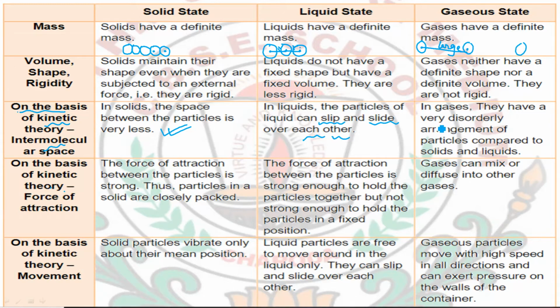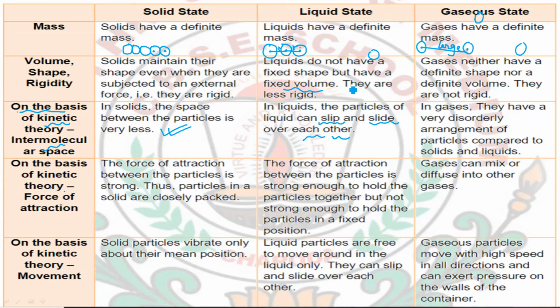They are randomly arranged, with no proper arrangement to be seen. But in the case of liquids, although the particles are farther apart than in solids, they have a proper arrangement, and due to this they have a fixed volume.